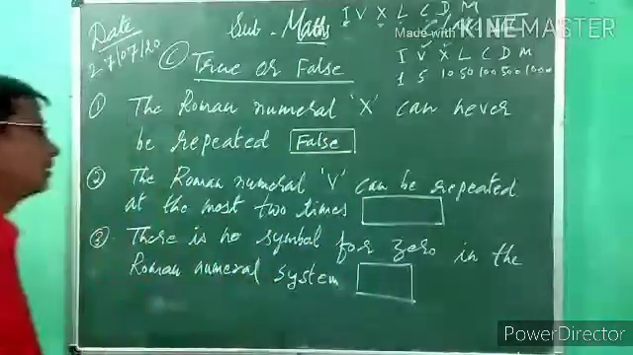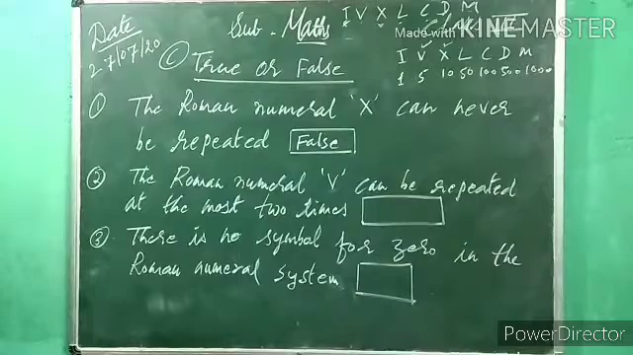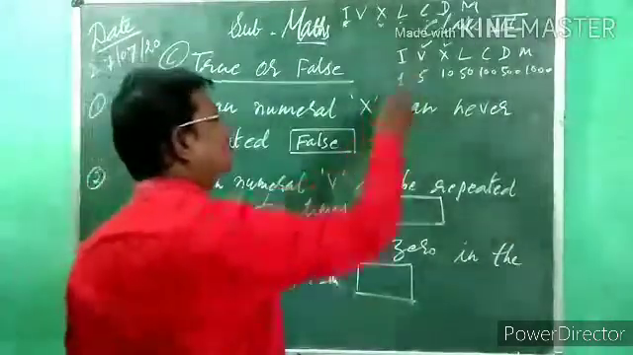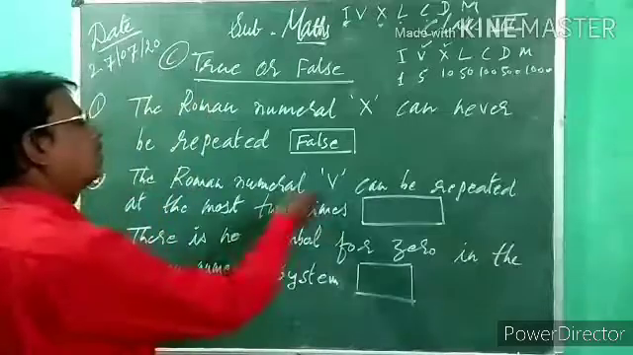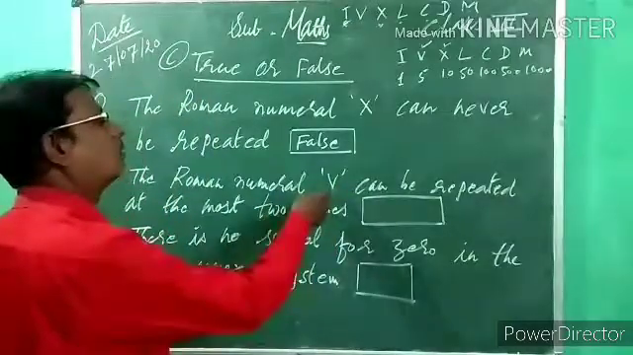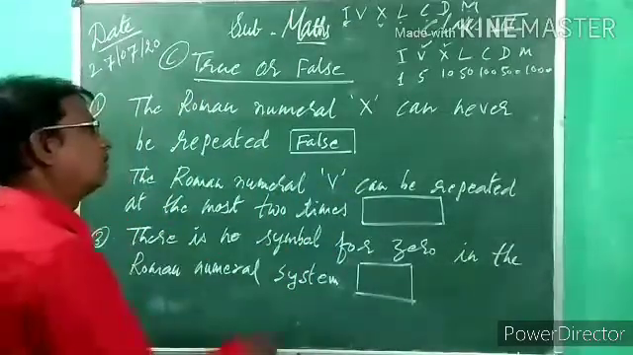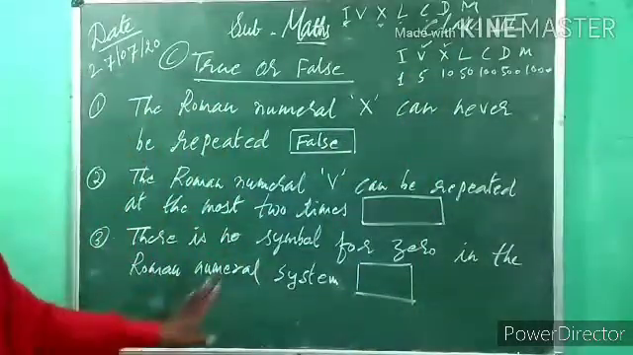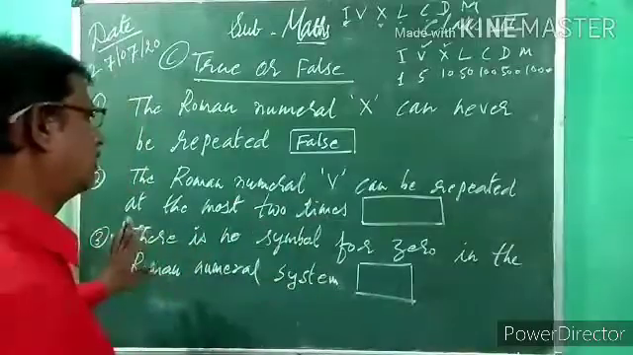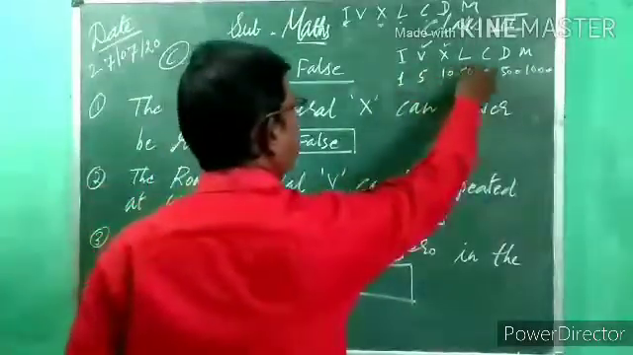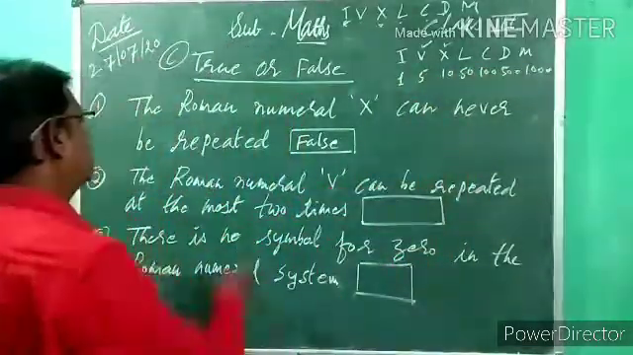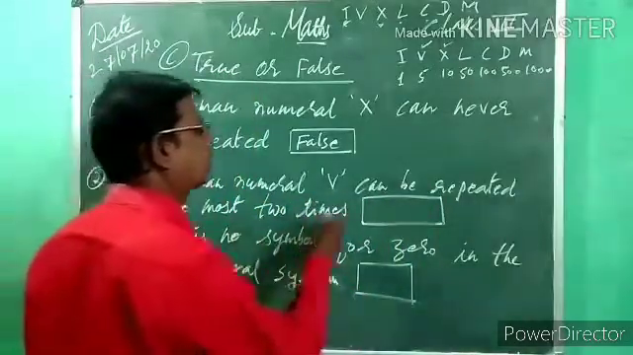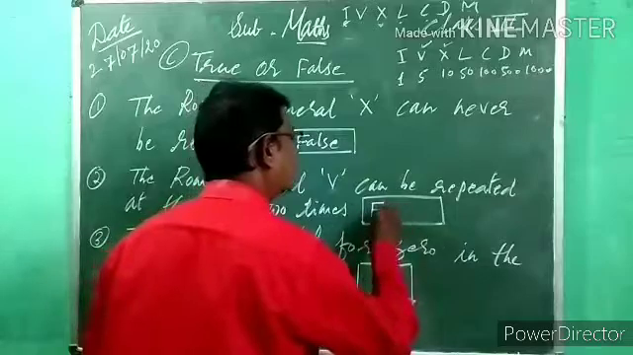Understood? Now second: the Roman numeral V can be repeated at the most 2 times. Can we repeat V 2 times? No, we can't. V can be repeated only 1 time. Only the 2 letters I and X can be repeated. The remaining letters can never be repeated, for example V, L, C, D, M. Only 1 time. But here it is given that V can be repeated at the most 2 times. Wrong. So false.